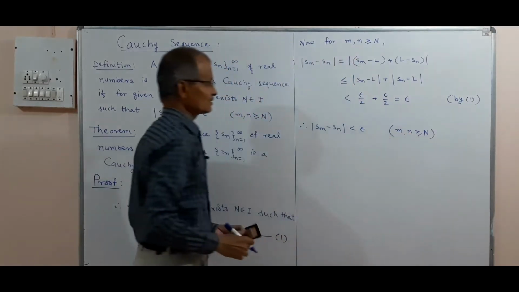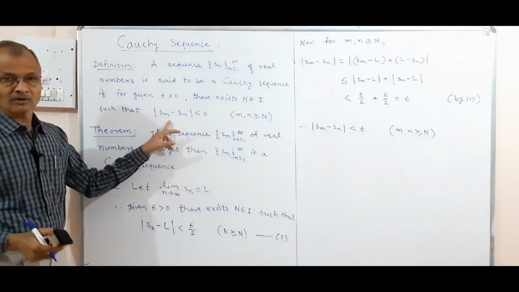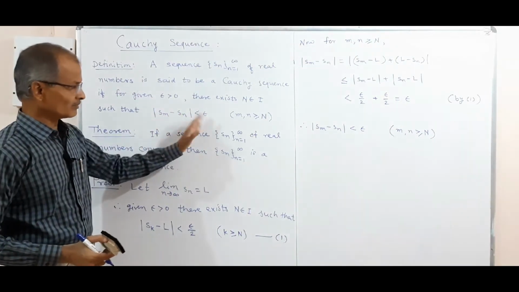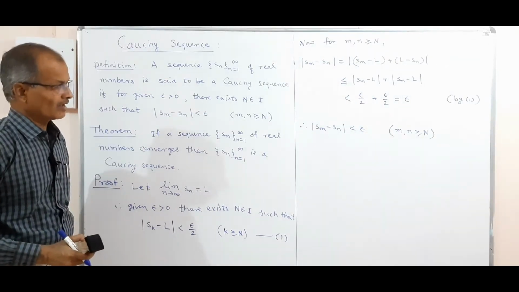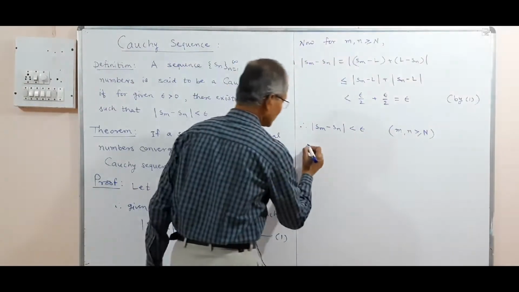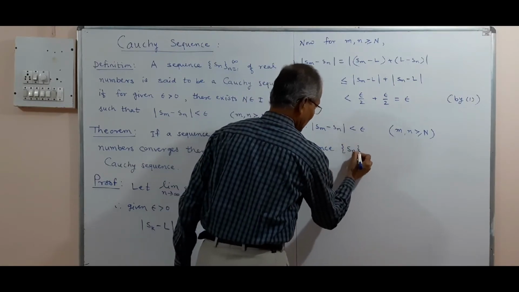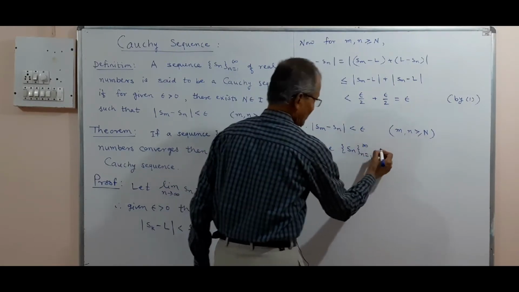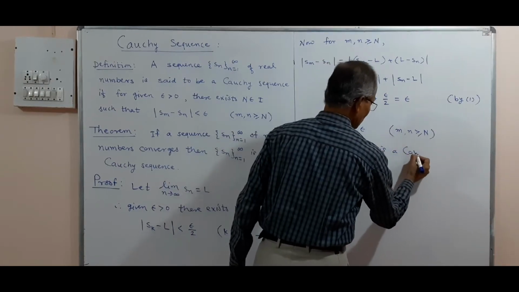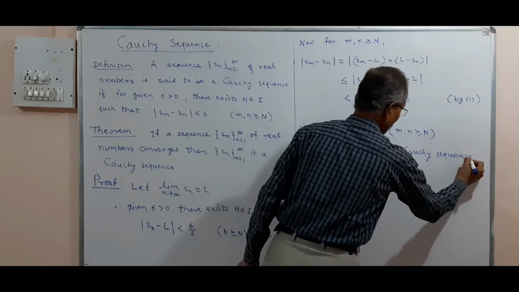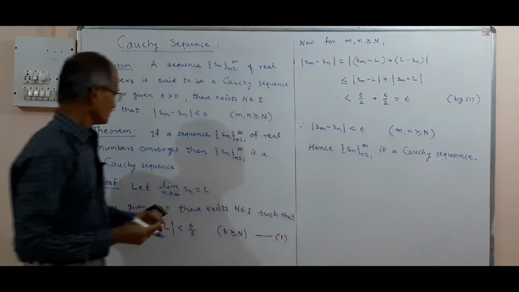And see, this is the exact definition of Cauchy sequence. The difference between mth term and nth term is less than epsilon, and hence Sn is a Cauchy sequence. And this proves the theorem. So we have proved the result.